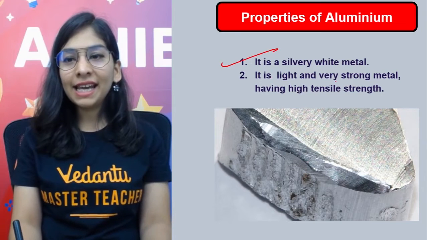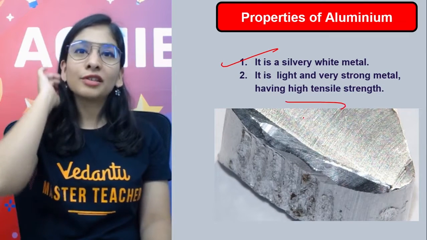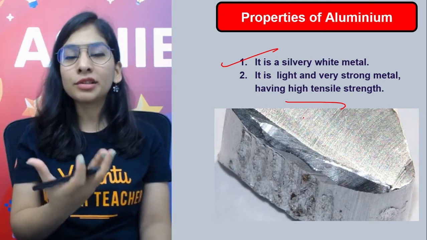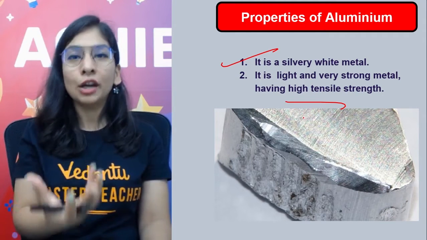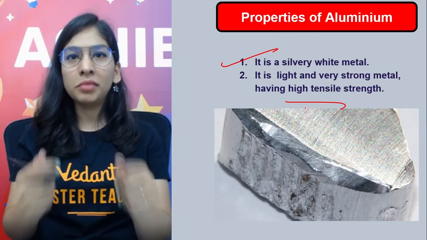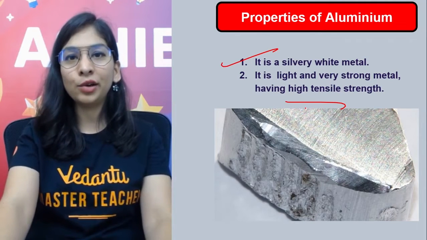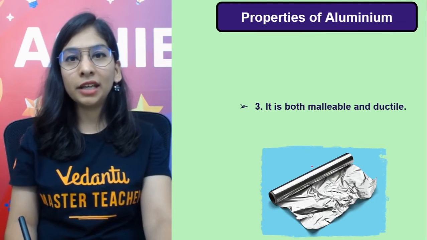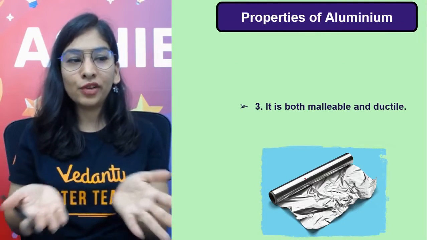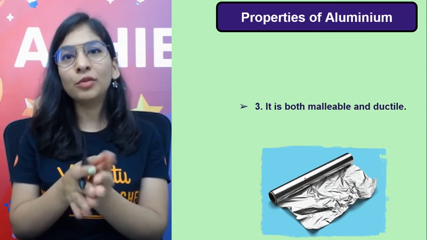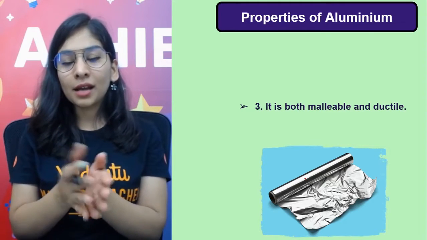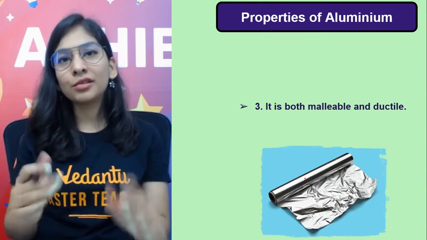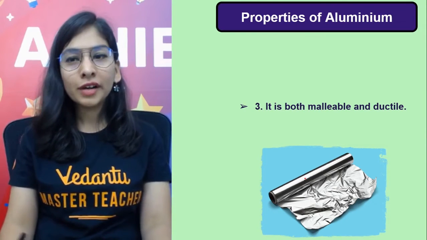We know that it is a light and very strong metal, and that's why we are using it in making airplanes, where we take its alloys. High tensile strength, it can bear so much strain. That's why I'm telling you, aircrafts and all, we are using that. Malleable and ductile. Malleable, making sheets. That's why we are having aluminium foil. I just pack my food in that aluminium foil only, because we can make a sheet out of it, and it can trap the heat also, so the food will remain hot for a longer time.